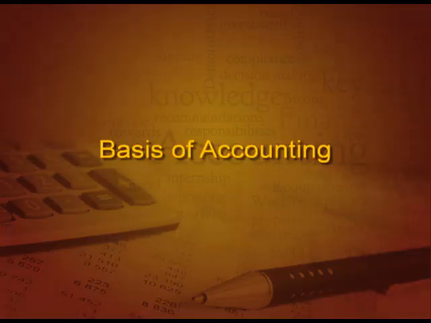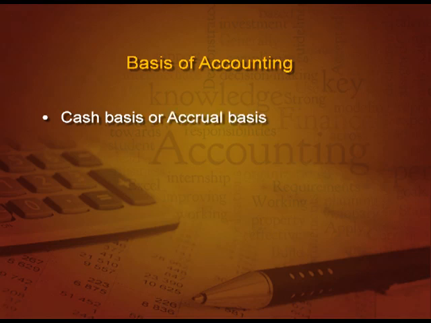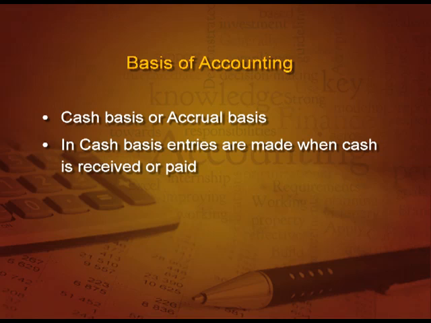Then we have to see what are the bases of accounting. There are two bases of accounting. First is cash basis and second is accrual basis. Generally, we follow accrual basis, but let us understand both the things. In cash basis, entries are made when cash is received or paid.